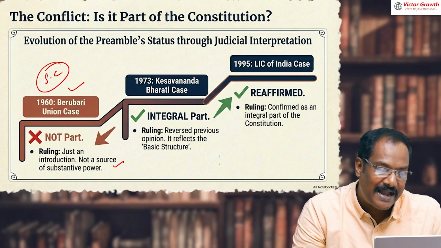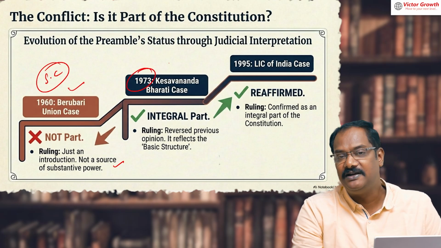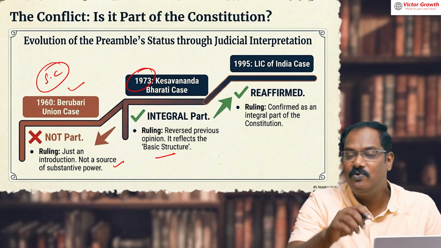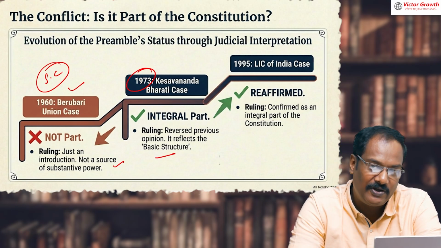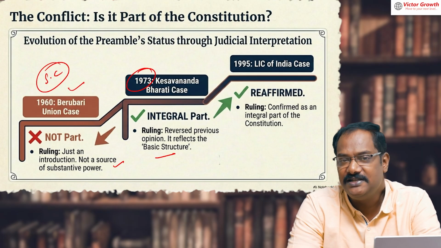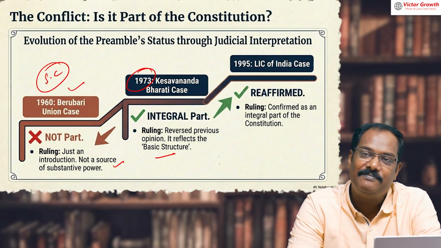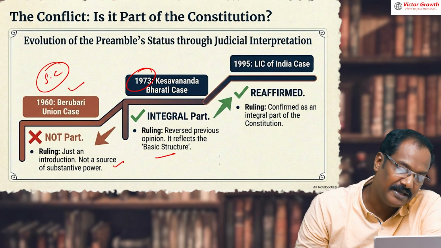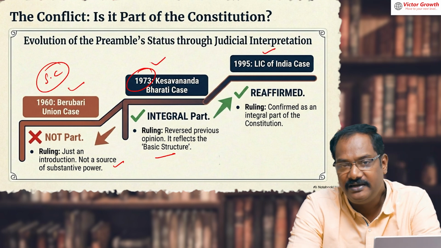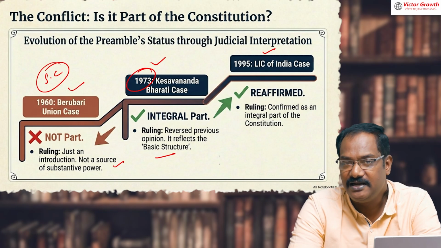But in 1973, in a very landmark judgment where they pronounced the basic structure concept also, they reversed their own judgment and said, oh, we are sorry. In 1973, the Supreme Court said that the preamble is an integral part of the constitution and the parliament can amend it also. They reaffirmed this in 1995 in the LIC case, that it is an integral part of India.